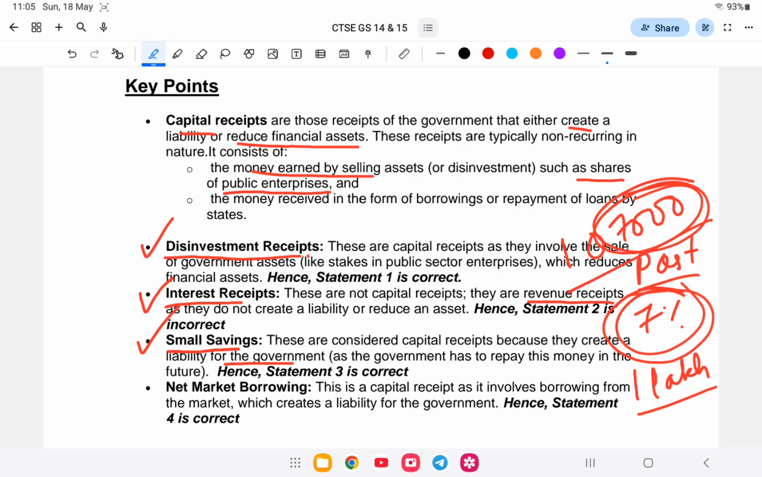So the small saving we net market borrowing do means alak market to borrow kora idu kita mon paisa borrow kore, it creates a liability on the government. So the borrowing. So this is correct. Next question and the last question.